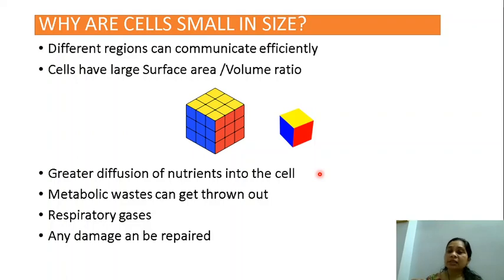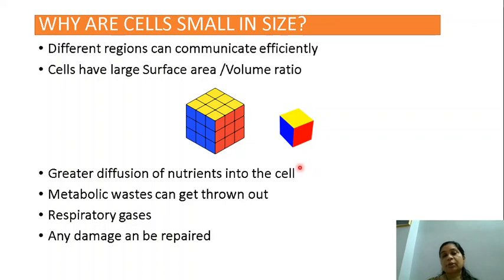Now, why are the cells so small in size? Why should they be so small? Well, they are very small so that efficient communication can take place between the numerous cells. If cells were large, there would not be communication with the different cells. So the first reason is efficient communication. Secondly, because the cells are small, they have a large surface area to volume ratio.